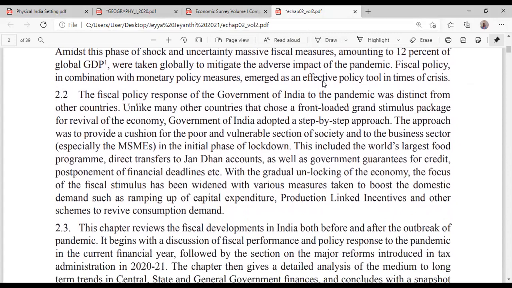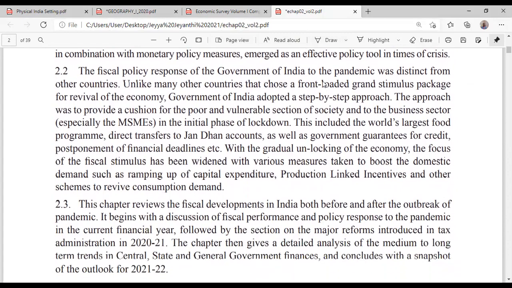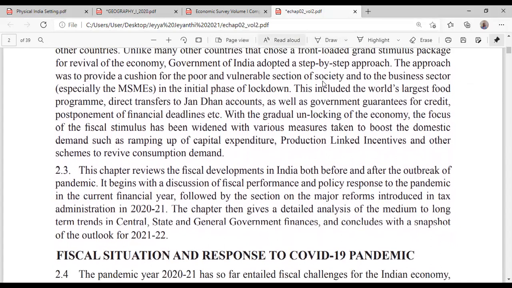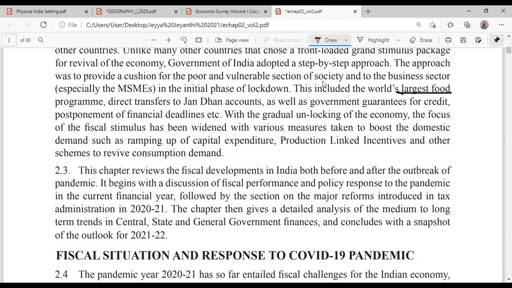So the government adopted a step-by-step, calibrated approach. They're saying the government did these things. The government gave a large food program and direct transfers to Jan Dhan accounts. What do you mean by the word Jan Dhan account?